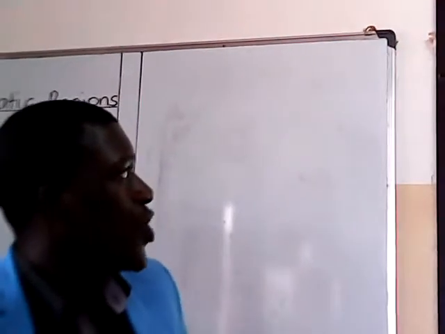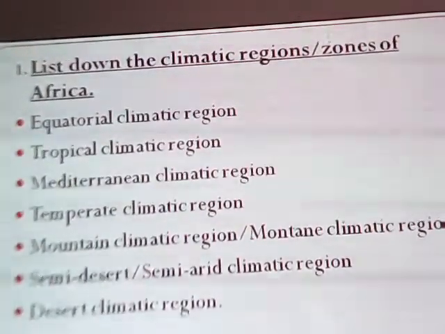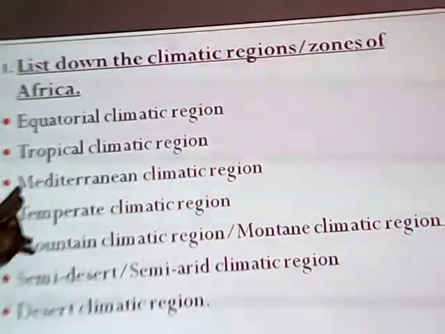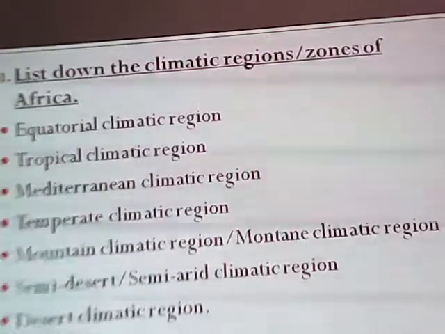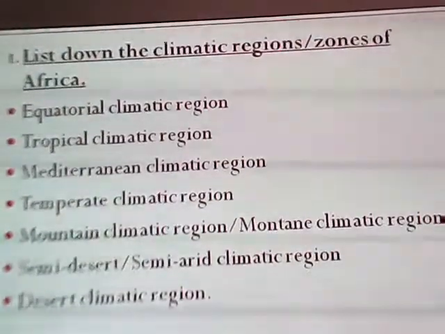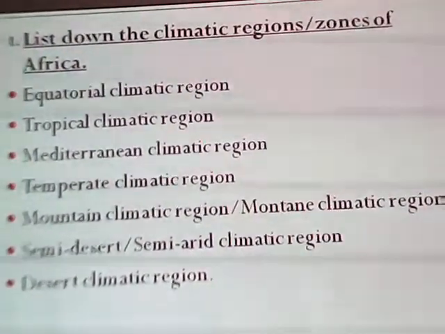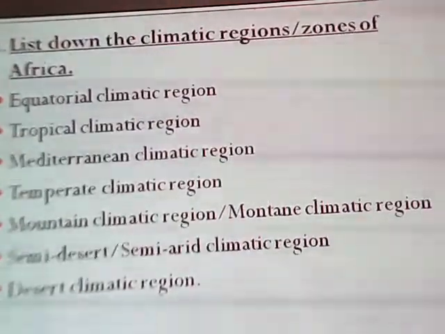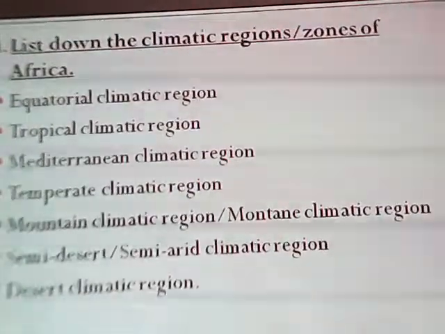What are these climatic regions? Let us begin. We have the following climatic regions or zones in Africa. Number 1, we have equatorial climatic region. Number 2, tropical climatic region. Number 3, Mediterranean climatic region. Number 4, temperate climatic region. Number 5, mountain climatic region or montane climatic region. Number 6, we have the semi-desert or semi-arid climatic region.